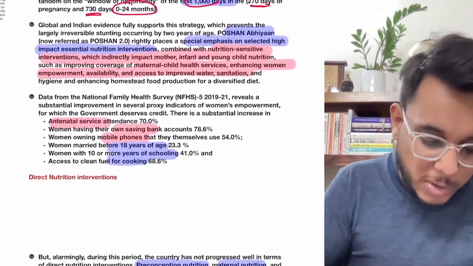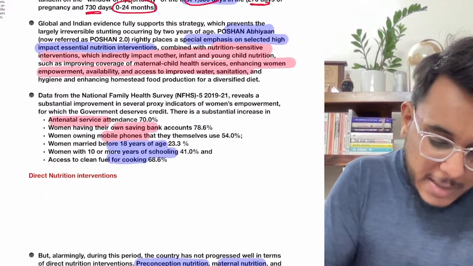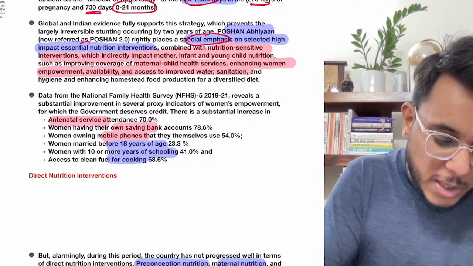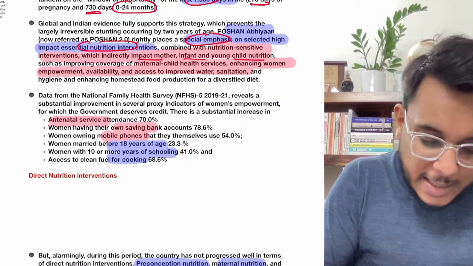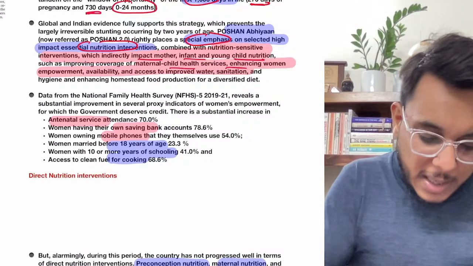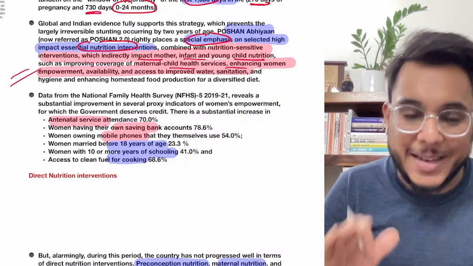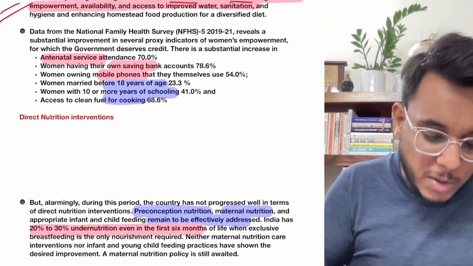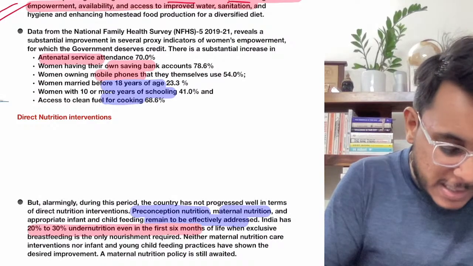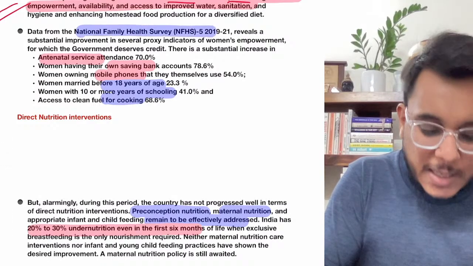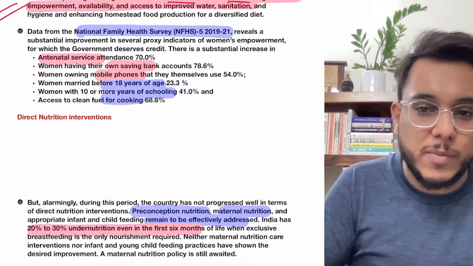Now guys, in the Poshan Abhiyan, special emphasis is being given to nutritional interventions. Fine, the mother, infants, and young children are directly being provided nutrition. This is something, but guys, still we need to do more, because there is still a need. Though according to the National Family Health Survey 5, improvement has been there.